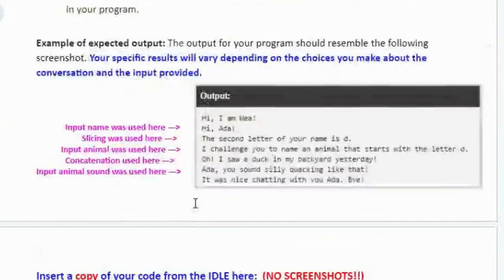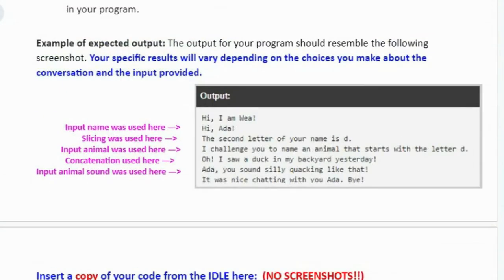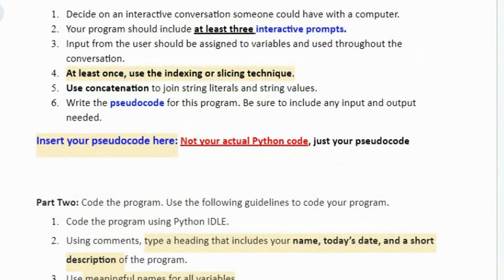Not having the pseudocode, not answering the questions about your program afterwards. You didn't even insert your code here. You're missing out on a lot of points because you're not doing it. It's like you're just in a rush to get it done and turn it in. Well, then I'm just in a rush to throw a few points at it and move on. Take your time. Make sure you've got everything. Use the templates. That's what they're there for.